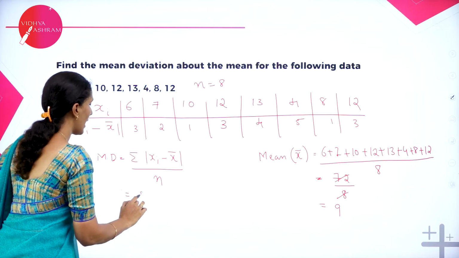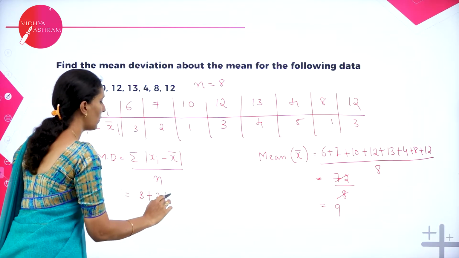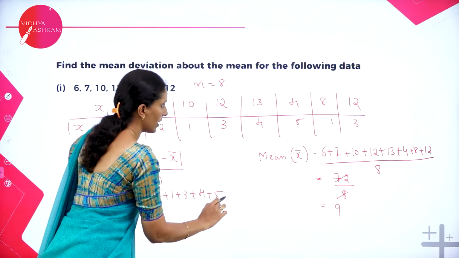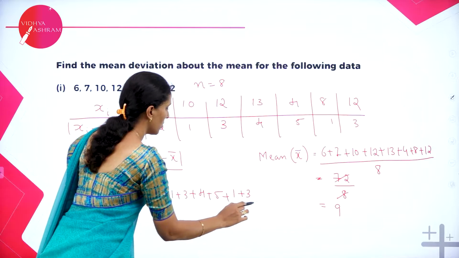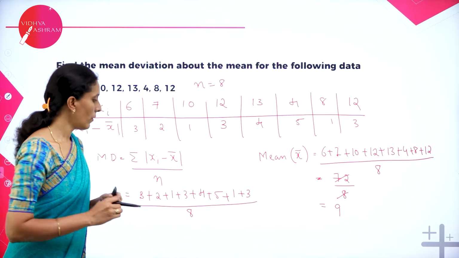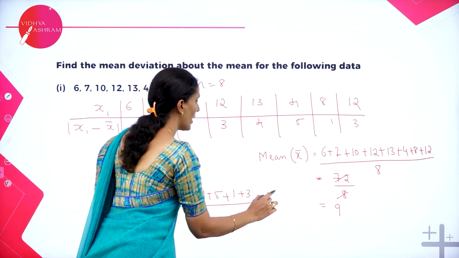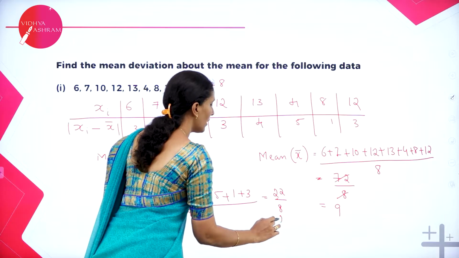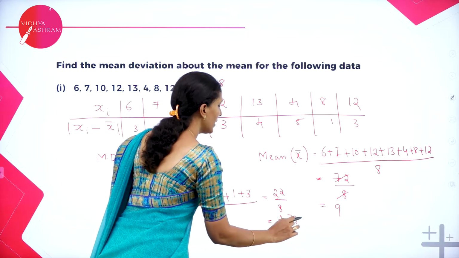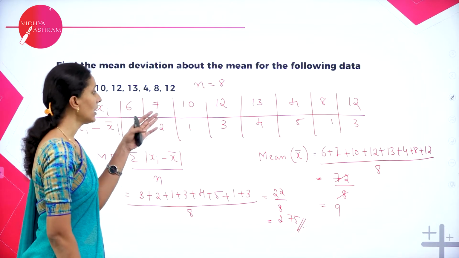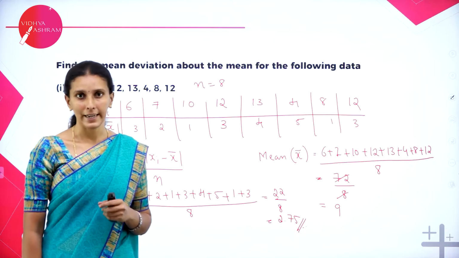So what are the numbers we have? 3 plus 2 plus 1 plus 3 plus 4 plus 5 plus 1 plus 3, whole divided by n, which is 8. When you add it, you will get 22 divided by 8. Divided, you will get the value of 2.75. So this is the mean deviation for the given ungrouped data.